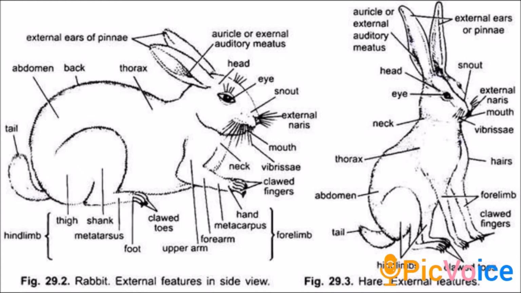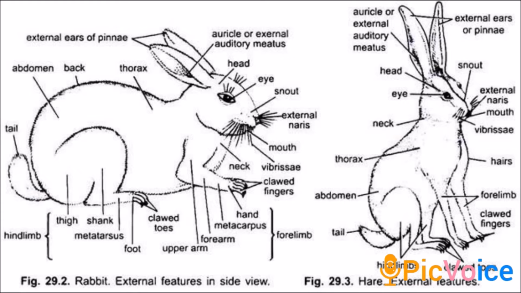Next, coming to the neck region, the neck connects the head with the trunk. What is the use of the neck? It helps to turn the head of the rabbit. Then moving on to the trunk, it is divisible into an anterior thorax and a posterior abdomen region. The trunk bears two pairs of pentadactyl limbs, that is, forelimb and hind limb. All the digits bear claws.